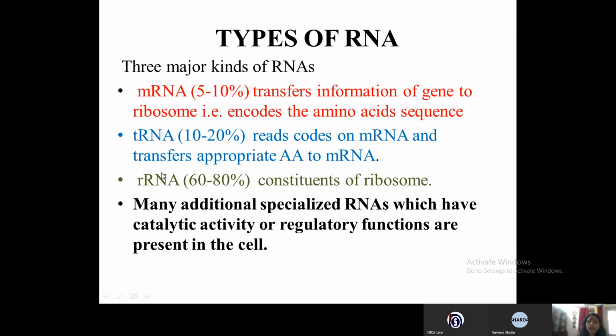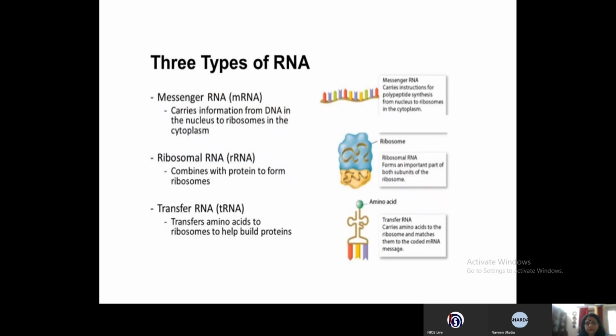Now the ribosomal RNA is about 60 to 80% of the RNA, and it is a constituent of the ribosome. With some proteins, they make up the ribosome, and some of the rRNA also behaves as an enzyme, which is responsible for the formation of the peptide bond during the translation process. So they are catalytic in function.